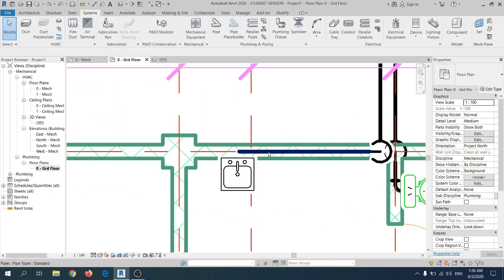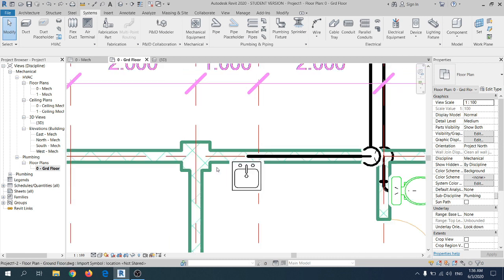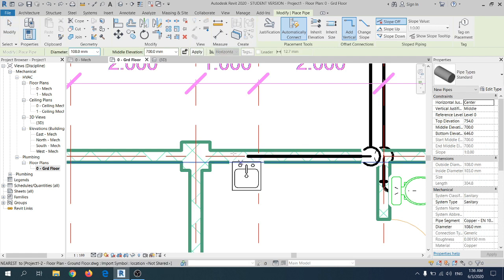So for the basin, which does not come with connectors, we have to add and adjust the pipes, the original pipe, to the direction of the basin itself. So click pipes, adjust the elevation of the piping, which is near to the height of the sanitary appliance itself.